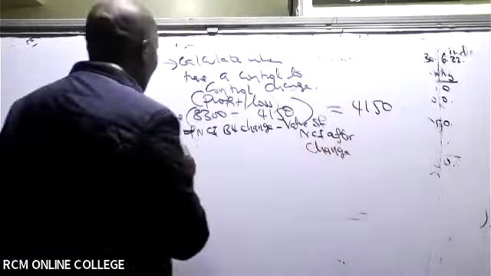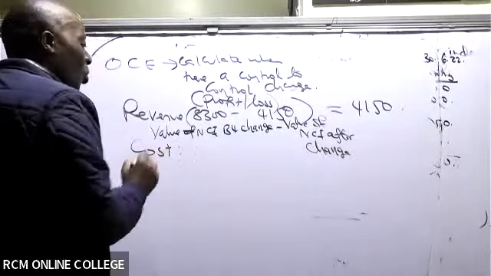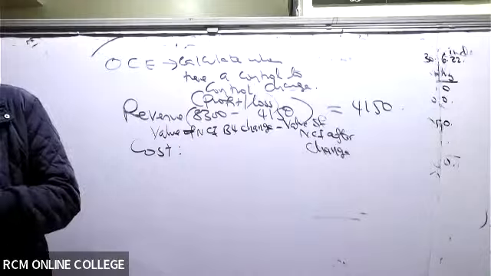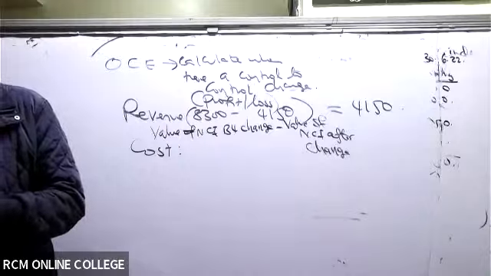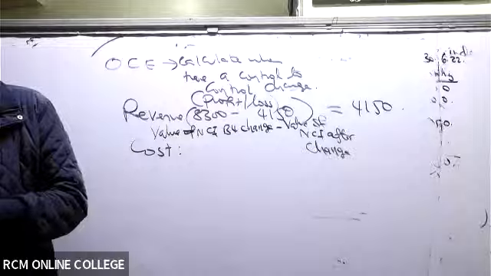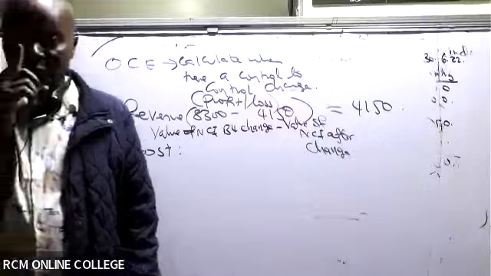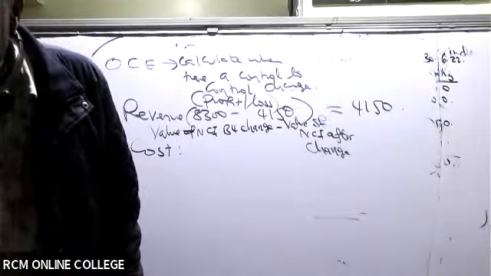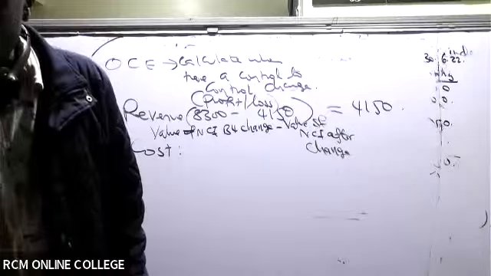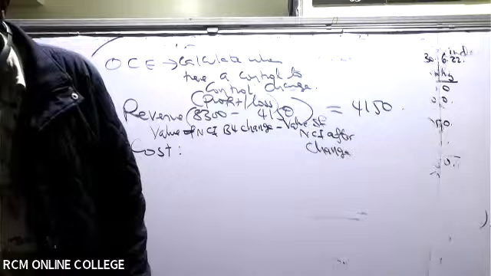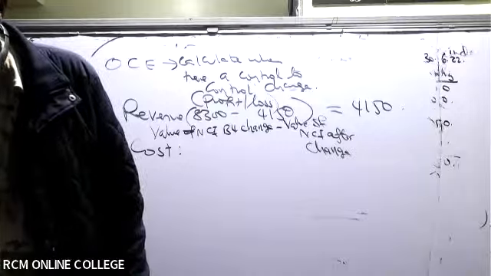So what was the cost to us? How much did we pay for that 20%? We paid 3,000 for that 20%, given in note number 2.